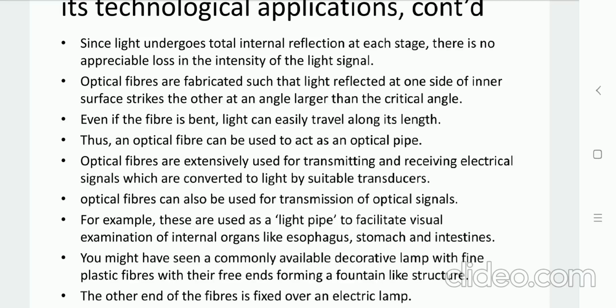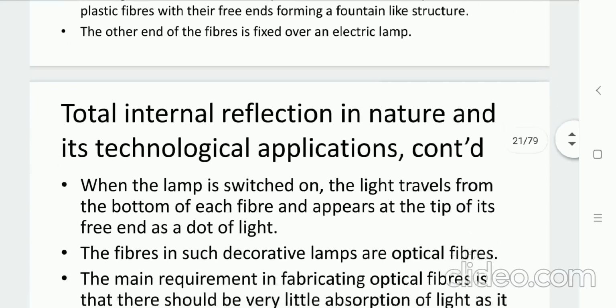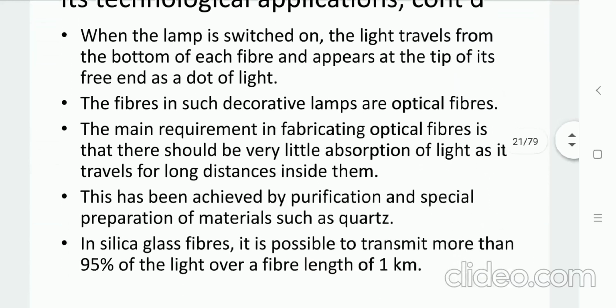Here is another example you can take, a light lamp in which fiber cables, glass cables, are there. If we switch on that lamp, then light travels from the bottom towards the top of the fiber, and at the tip of the cable a light dot is visible.